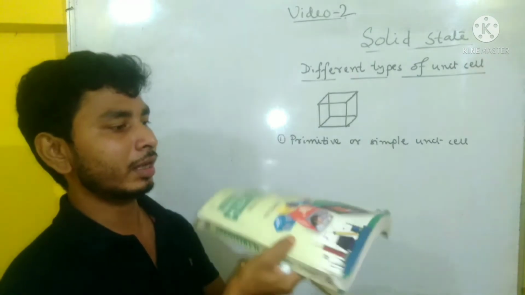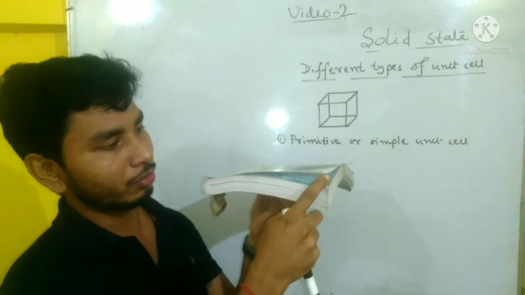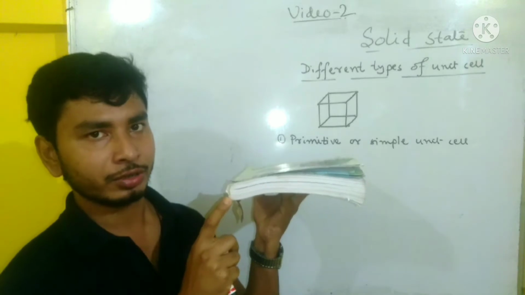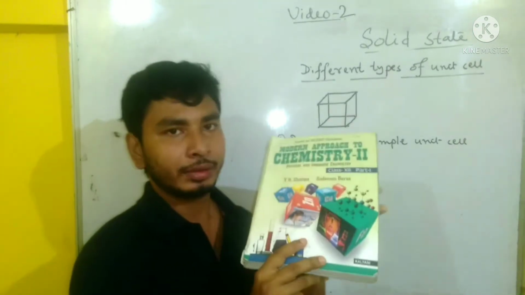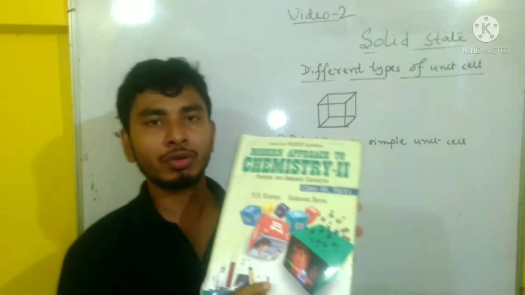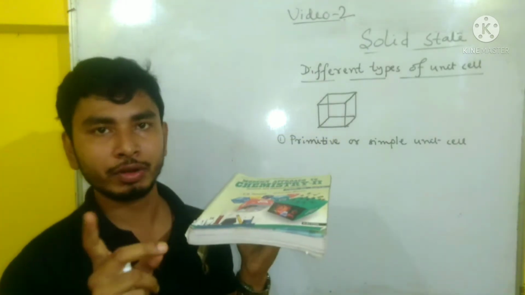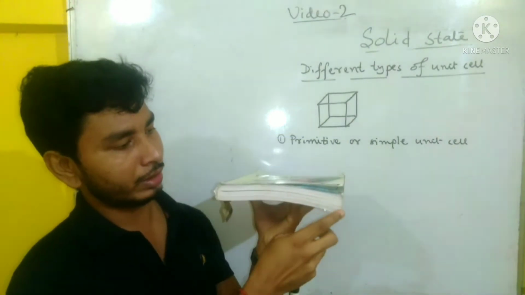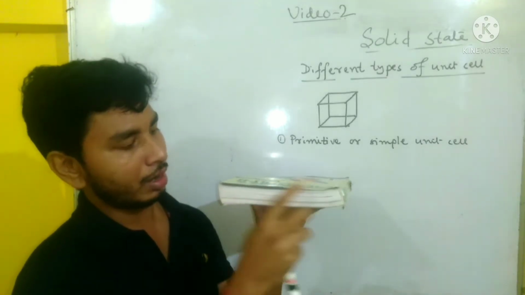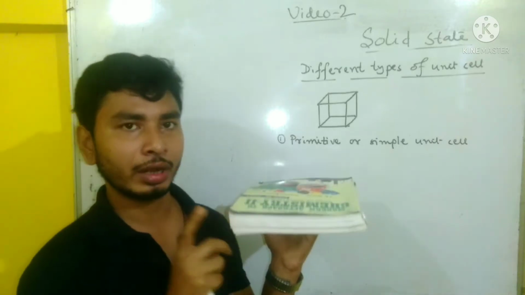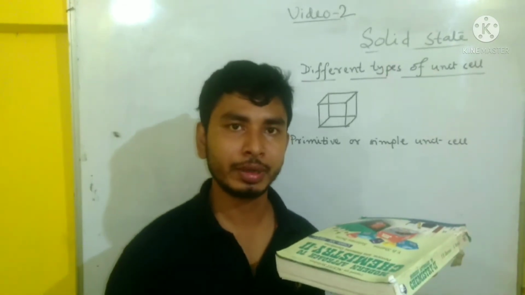On the opposite side, again 1, 2, 3, 4. So in a unit cell there are 4 plus 4, 8 corners.